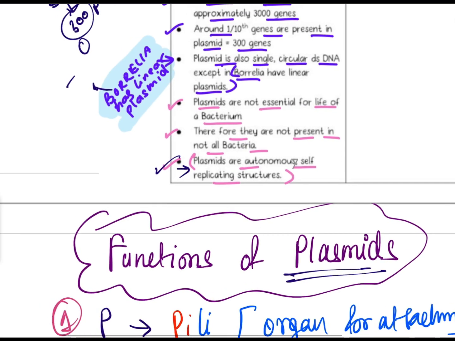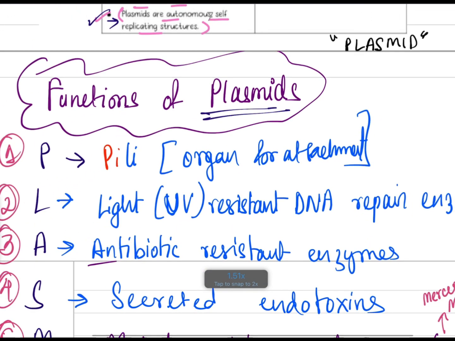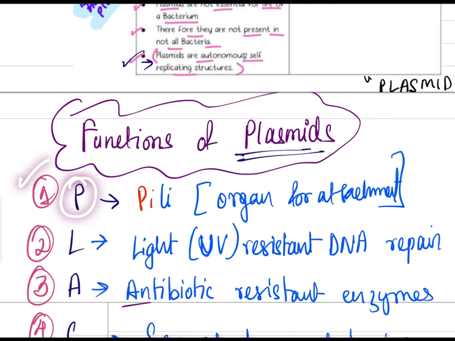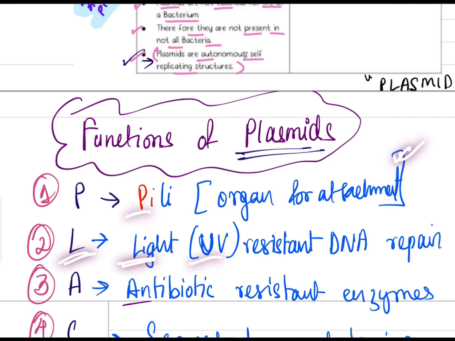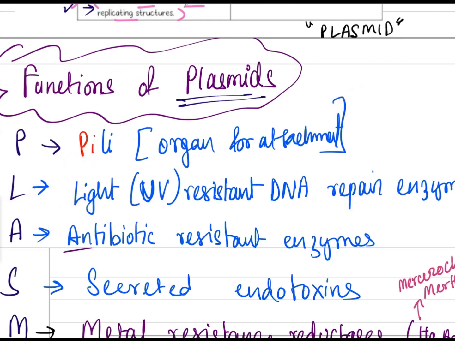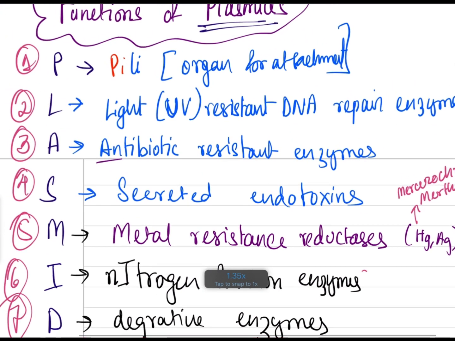Now, functions of plasmid. It can be remembered easily by the name itself. Plasmid. So 7 points we will learn. For P, they are pili, which are organs for attachment. We will read about it later. Pili help in attachment. L stands for light, UV resistant DNA repair enzymes. Means UV light resistant DNA repair enzymes.